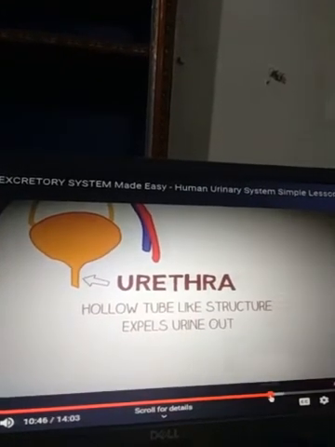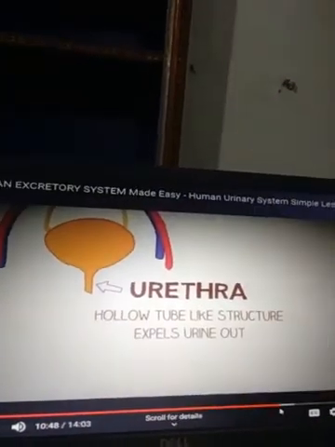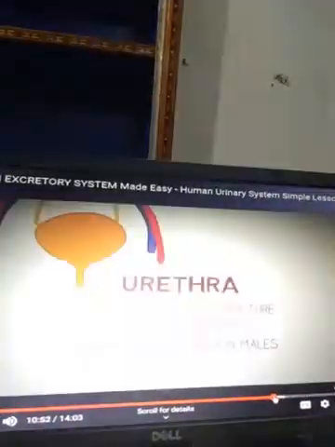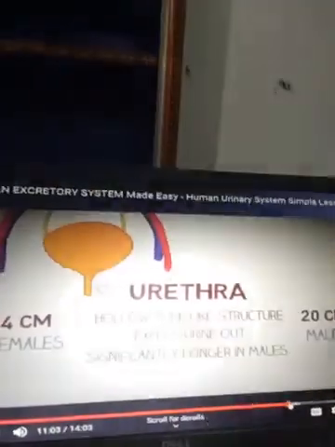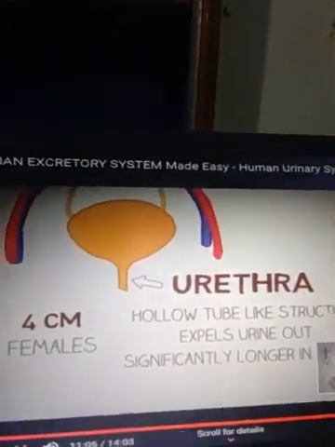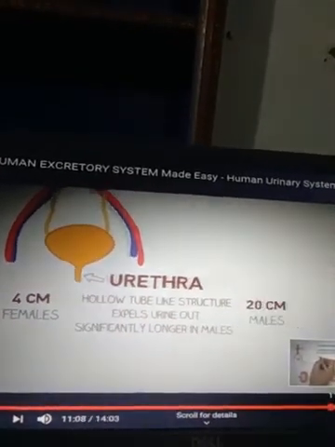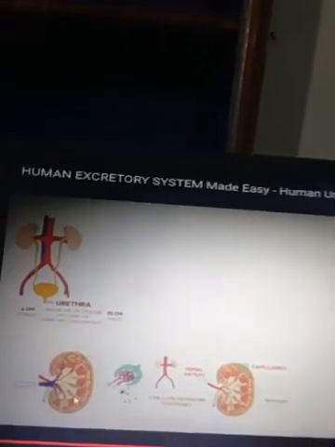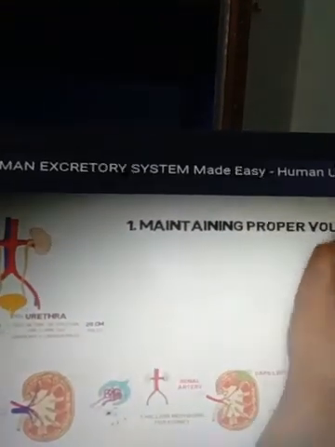Significantly, we can say that it opens through the penis in males and the vagina in females. This structure expels urine out from the body; it is about 4 centimeters in females and 20 centimeters in males. Now the next structure that is observed here; there are various structures.